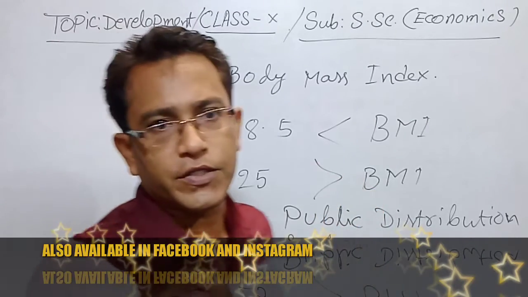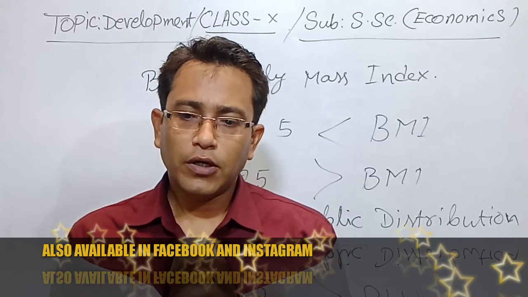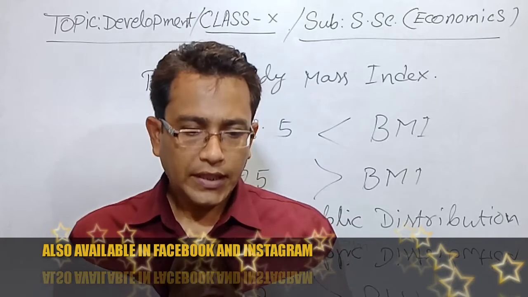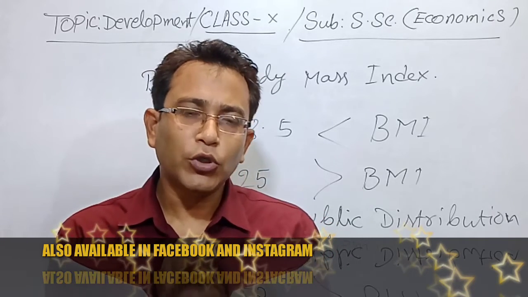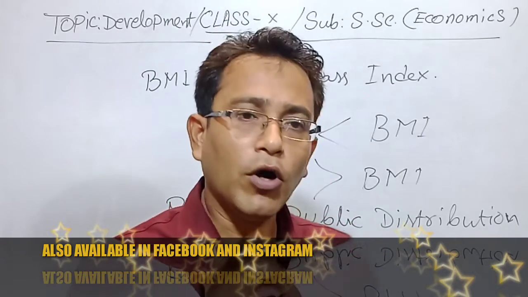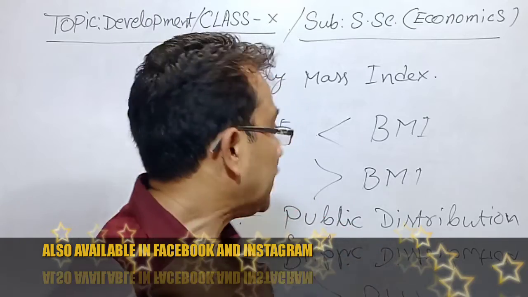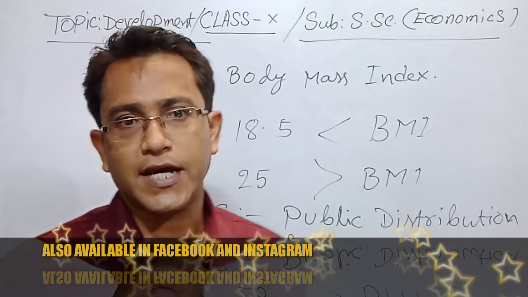So these are the points that should be considered to give a clear idea about whether a country is developed, underdeveloped or developing. We have to look after all these points that I discussed.